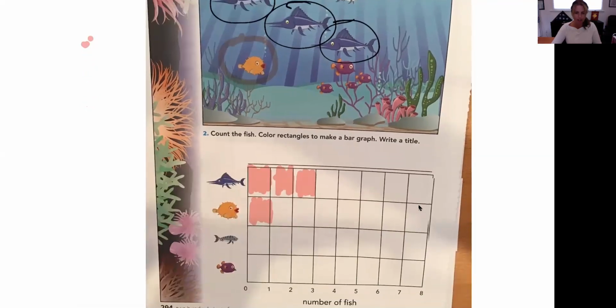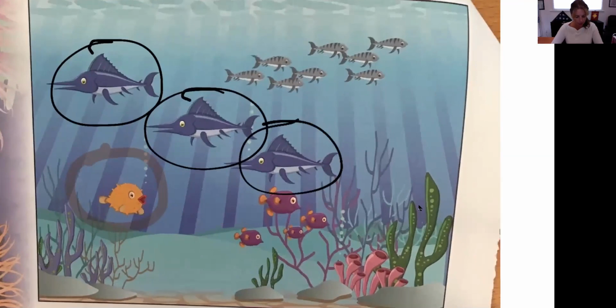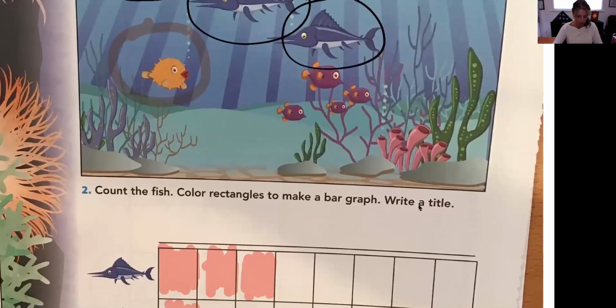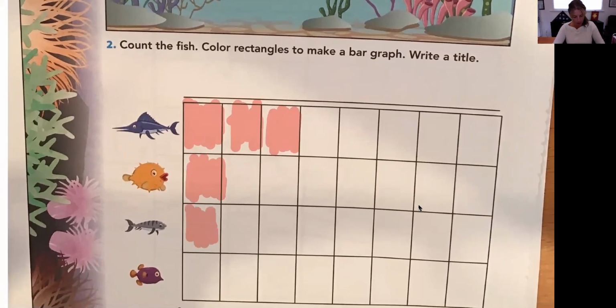Okay, now we're on this little gray fish. So we've got to look in the aquarium. I'm going to go back up to my aquarium. I'm going to count really carefully. Okay. 1, 2, 3, 4, 5, 6, 7, 8. I counted 8. How many did you count? Okay, so how many squares are we going to color? We're going to color 8. So go ahead and pause your video and begin coloring.